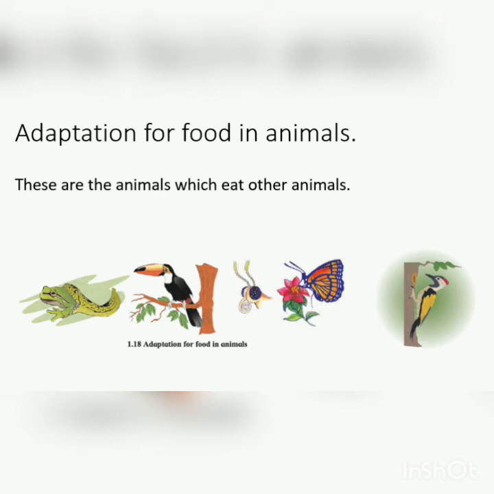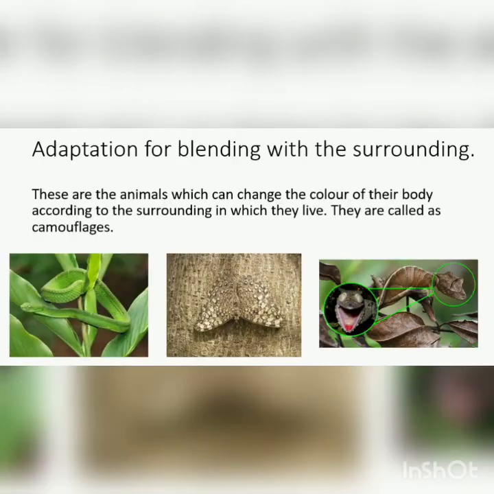Adaptation for food in animals. There are various animals like snakes, hornbills, butterflies, snails, woodpeckers, which eat other animals for their survival. These are the animals which eat other animals. A snake eats a frog. A butterfly is trying to catch an insect.